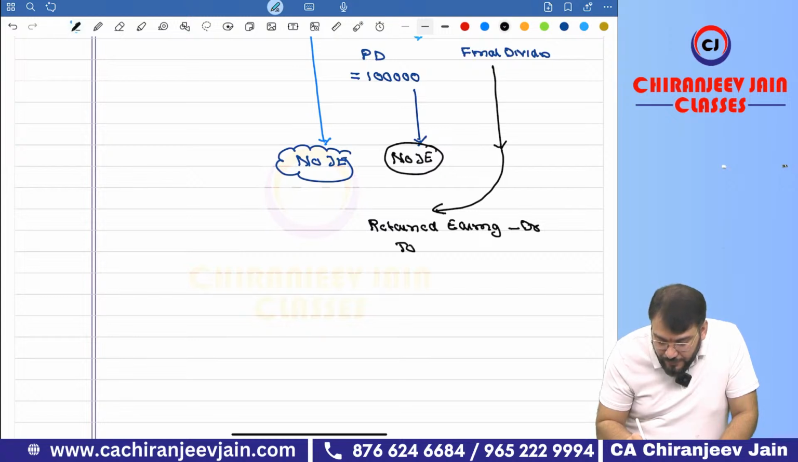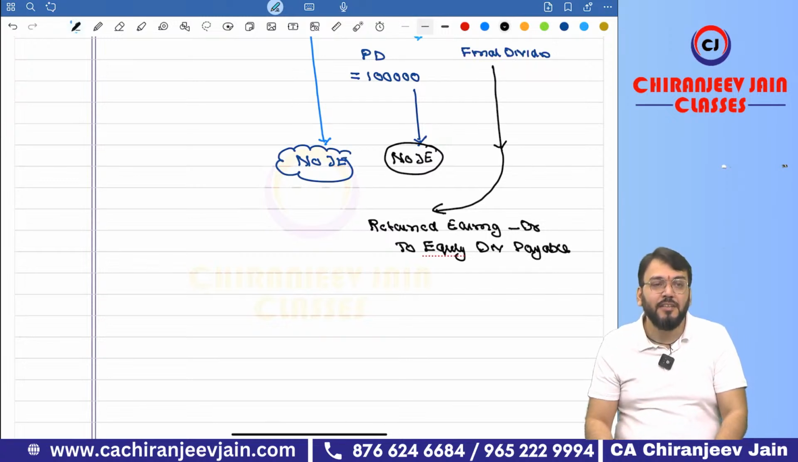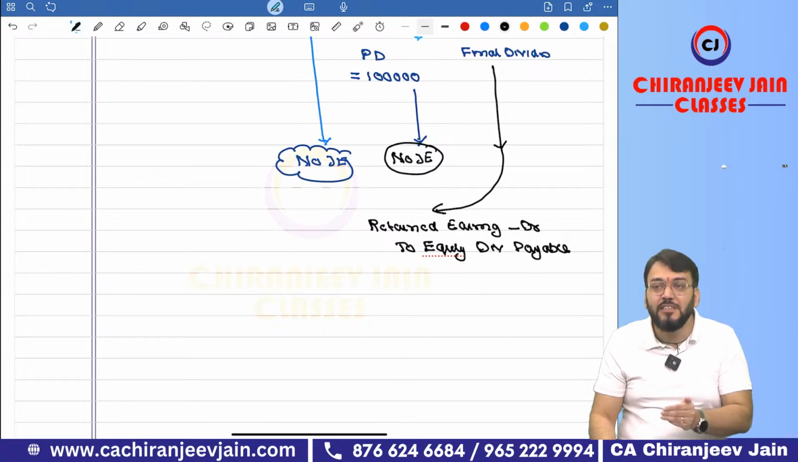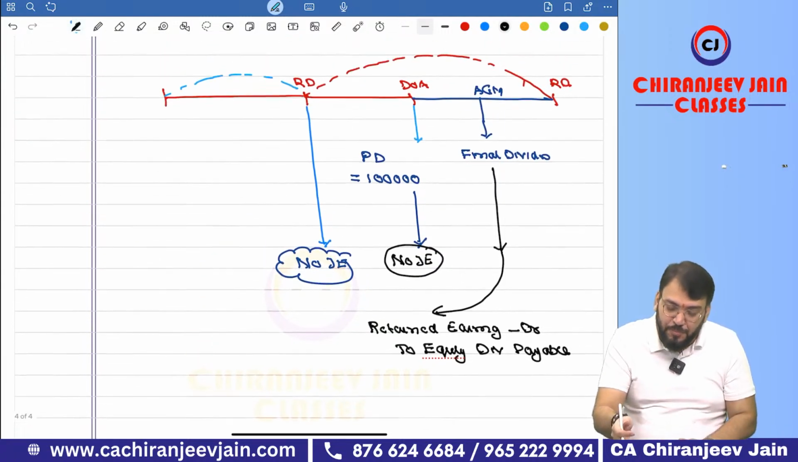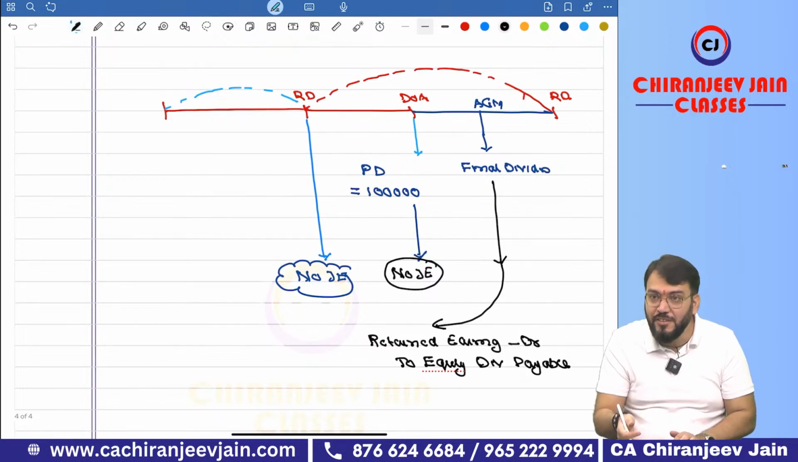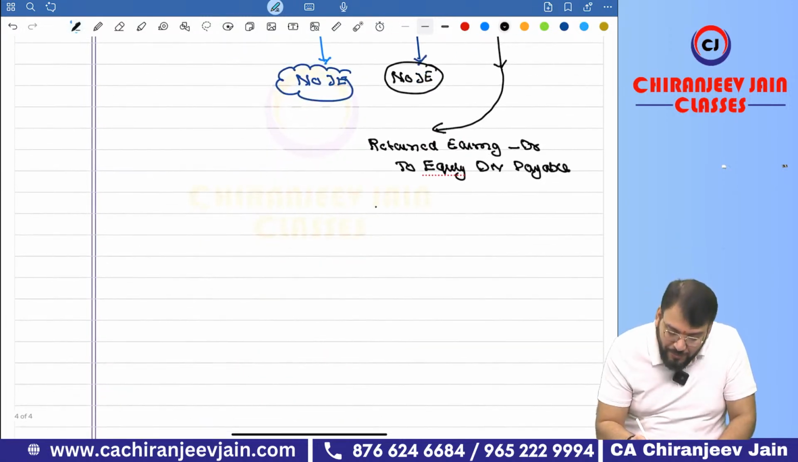debit, to equity dividend payable. And as per the Companies Act, it needs to be paid within 30 days of declaration. It means it will be paid within the year only, within this year only. Correct. So on payment, what journal entry will we do?